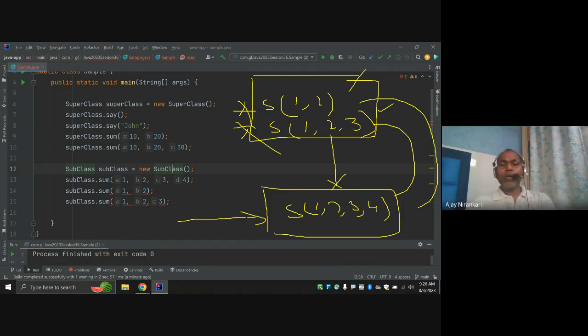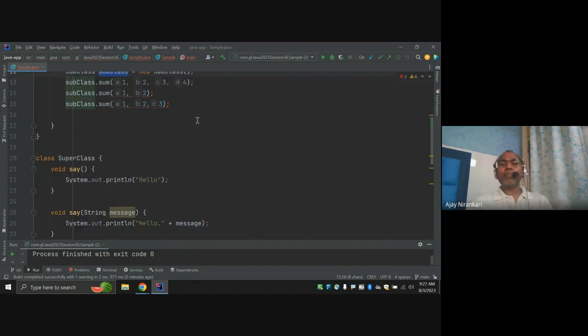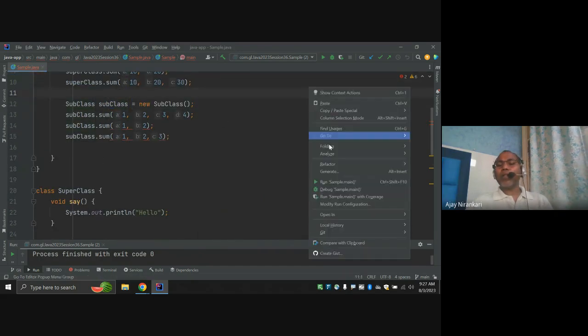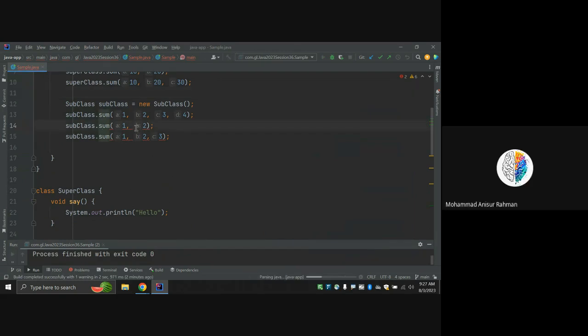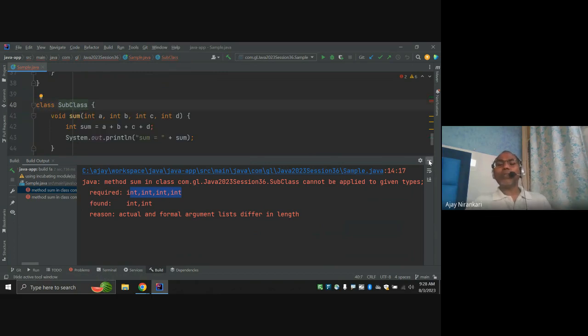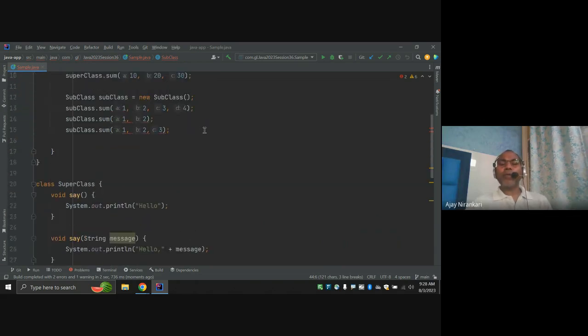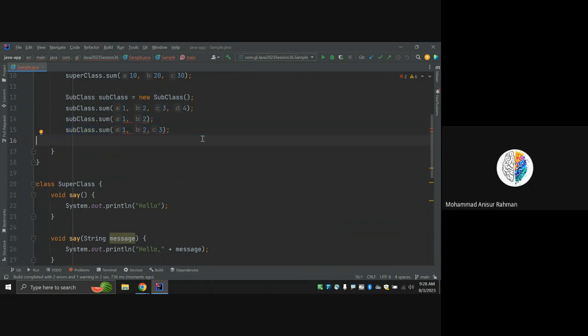Right. So here, notice currently our compiler is very unhappy to call this subclass. The compiler cannot call these two methods, sum with one argument and two argument. The compiler doesn't know what the three-argument version is, because the subclass does not have any such method. Notice, the subclass has only one method. The compiler is not happy with the subclass; you can call only these two methods. So only two options.